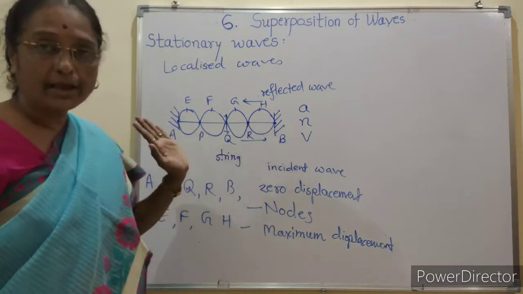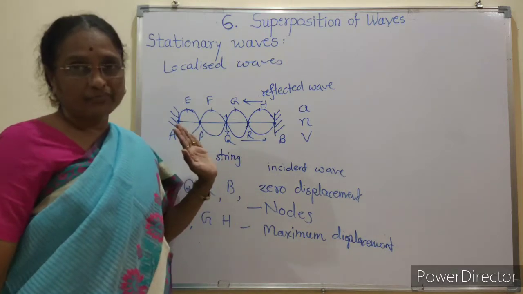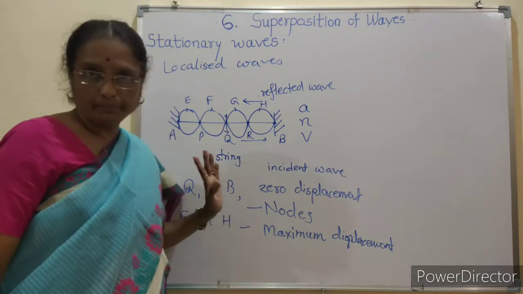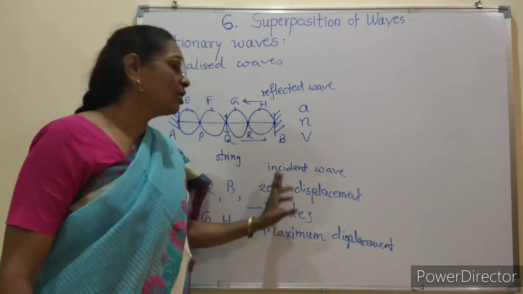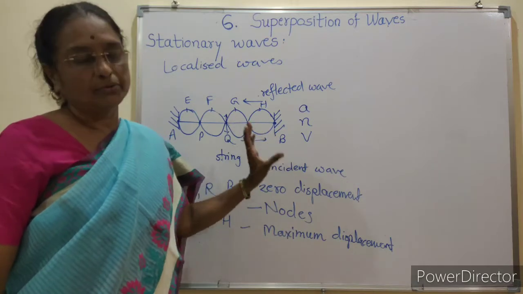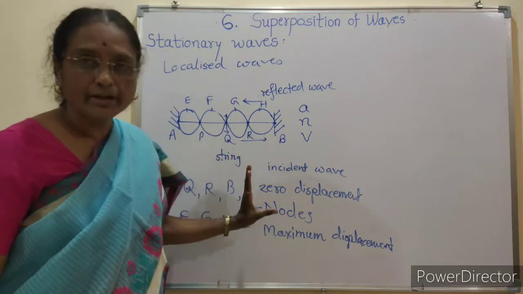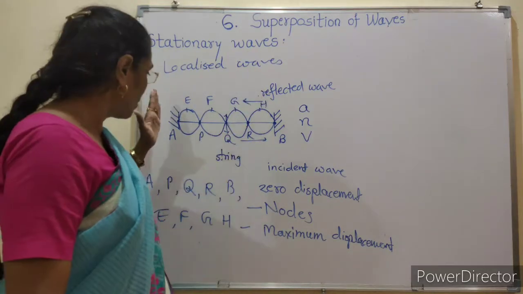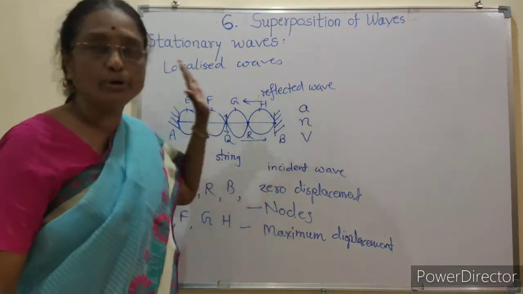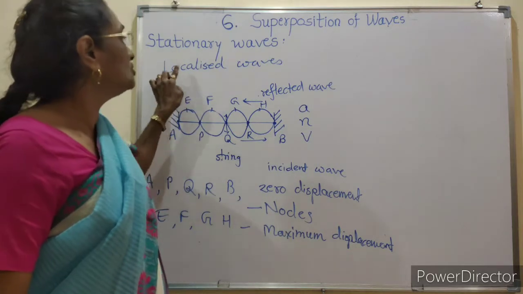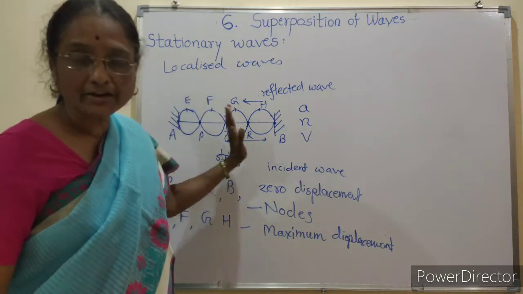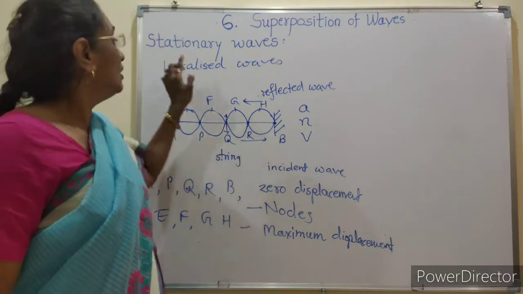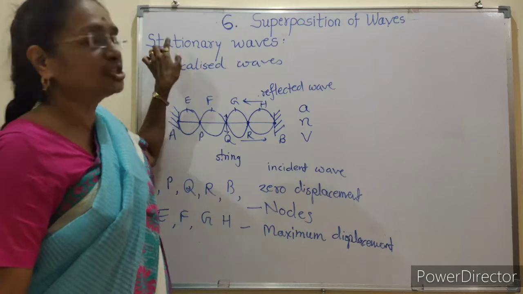So all particles have energy except the particles at A, P, Q, R, B. Means except nodes, all particles vibrate because they have energy. But energy is not transferred from A to B or from B to A. Therefore, these waves are not carrying energy, and they are called stationary waves.